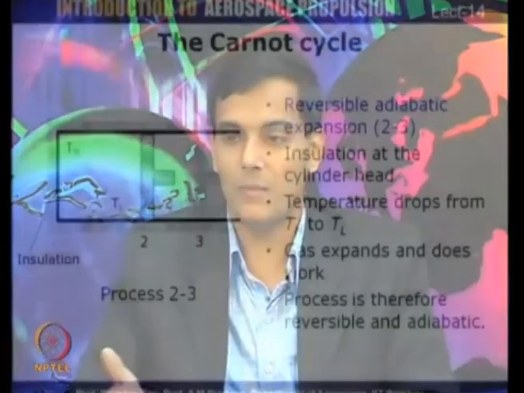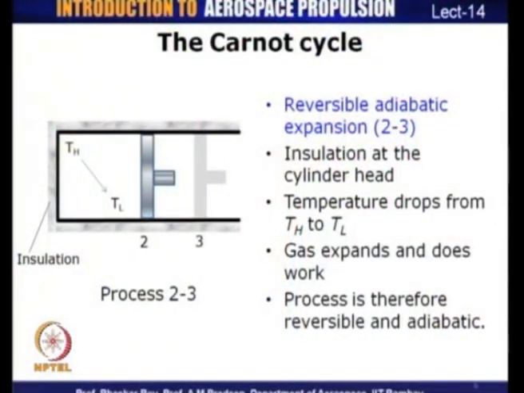Now, the second process is a reversible adiabatic expansion process. During this process, the system moves from its state 2 to state 3. Now, we know that it is an adiabatic process, which means that there cannot be any heat transfer taking place through the system boundaries. So, we place an insulation at the cylinder head to ensure that there is no heat transfer taking place across this system boundary. We have seen that there is already an insulation on the other walls of the cylinder.